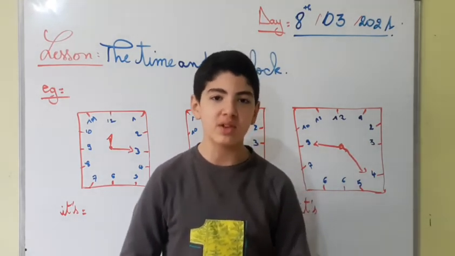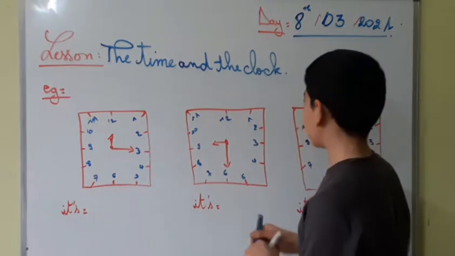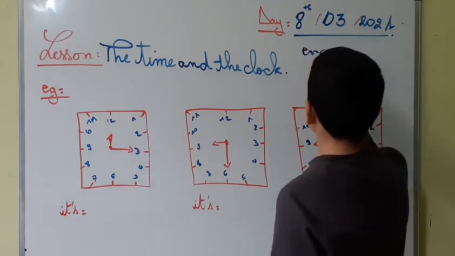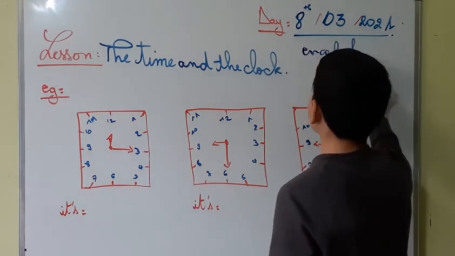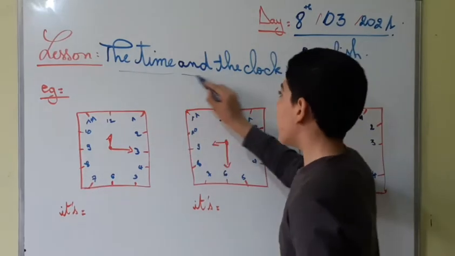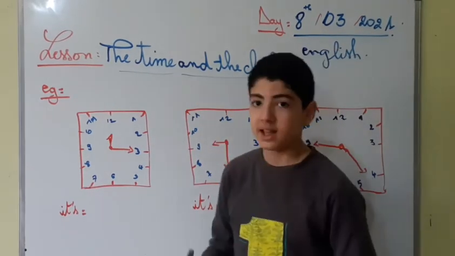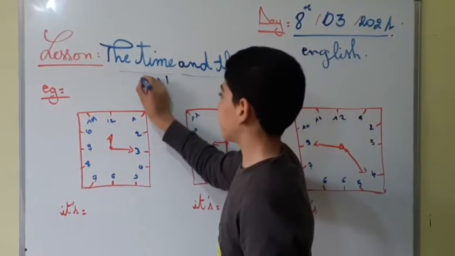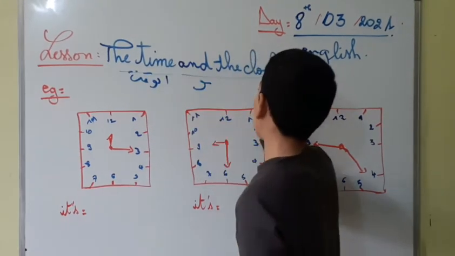So today we have a new lesson in English, of course. This is a new lesson in English. Who is it? The time and the clock. Okay. الوقت والساعة.